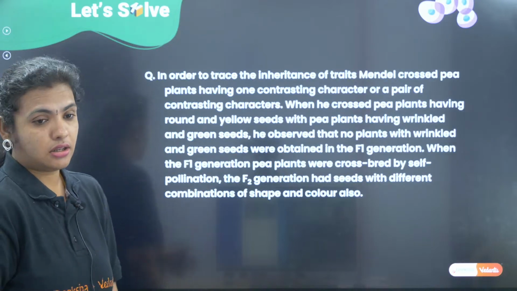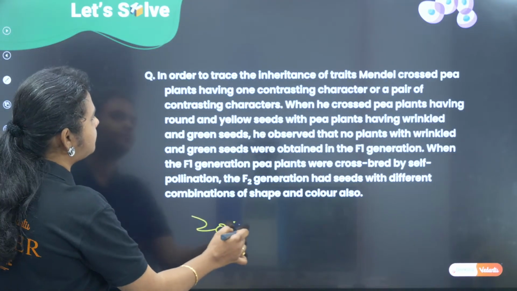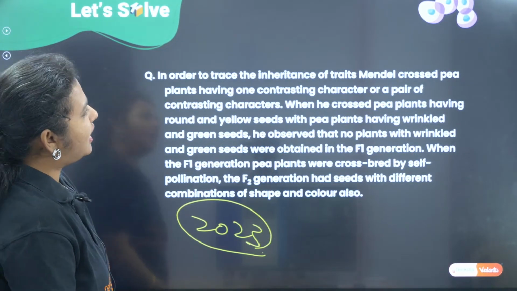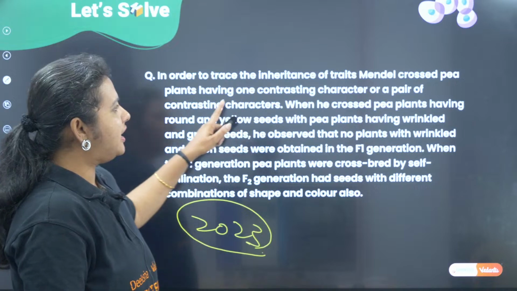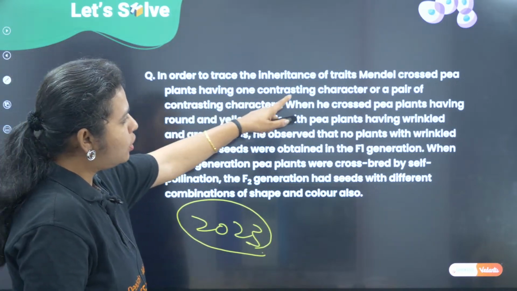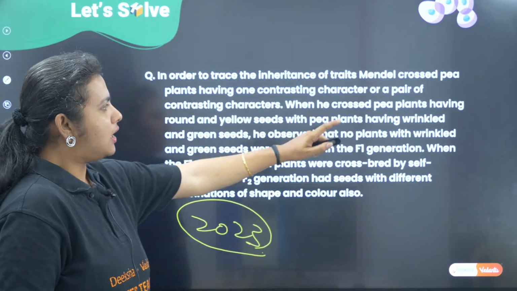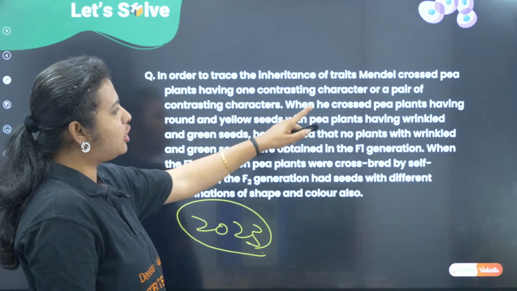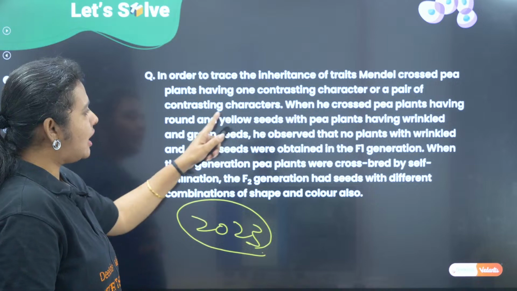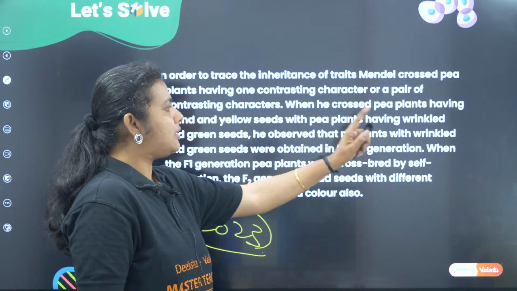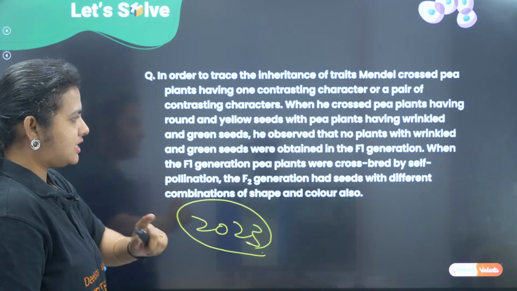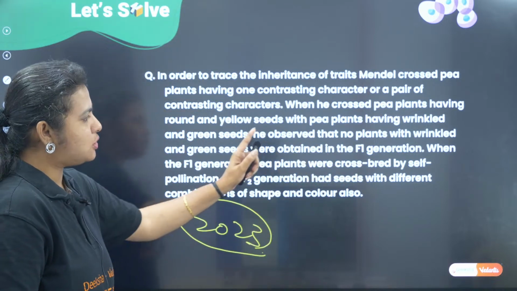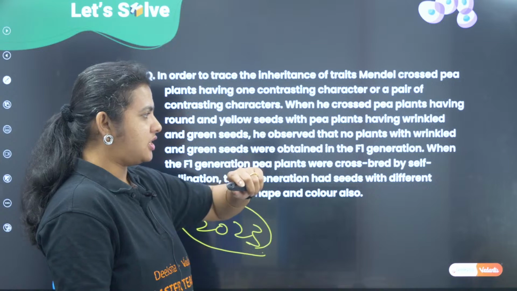Okay, another 2023 question. In order to trace the inheritance of traits, Mendel crossed pea plants having one contrasting character or a pair of contrasting characters. When he crossed pea plant having round yellow seeds with pea plants having wrinkled green seeds, he observed that no plant with wrinkled and green seeds were obtained in the F1 generation.